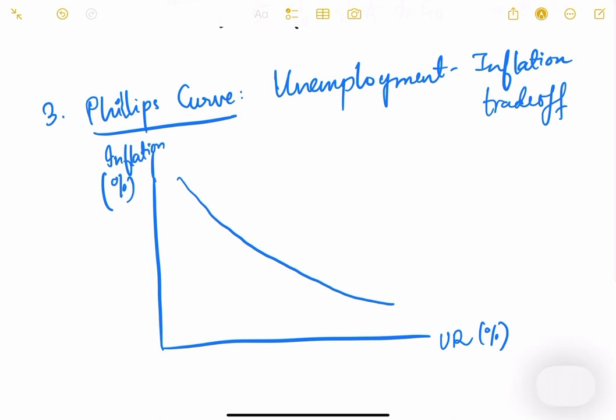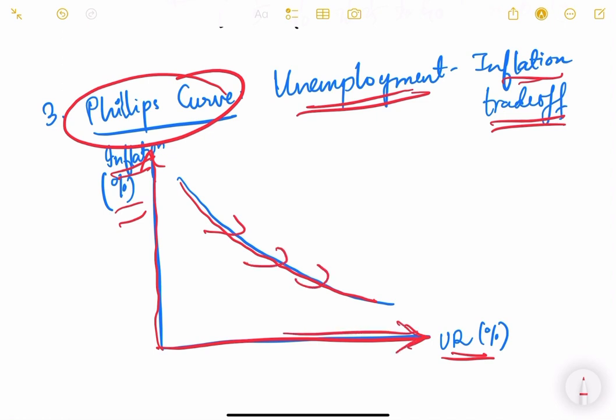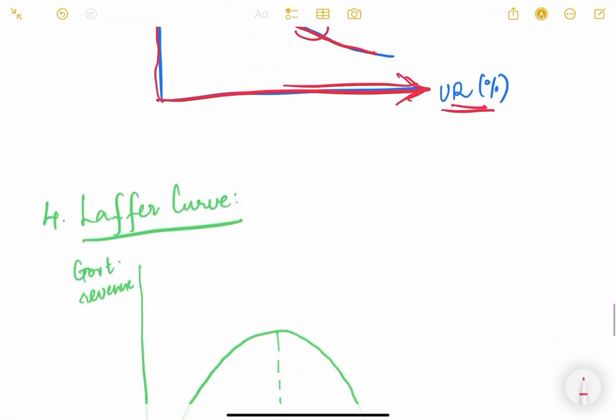Then there is another important terminology, the Phillips curve. The Phillips curve is basically a trade-off, a compromise between unemployment and inflation. On the x-axis there is the unemployment rate, and on the y-axis there is the inflation rate. It says that if the country is aiming for reducing inflation, the unemployment rate will increase. So this is the Phillips curve. Obviously this theory does not hold good in practice, but just try to understand what a Phillips curve is. It is basically the relation between unemployment and inflation rate in the country.